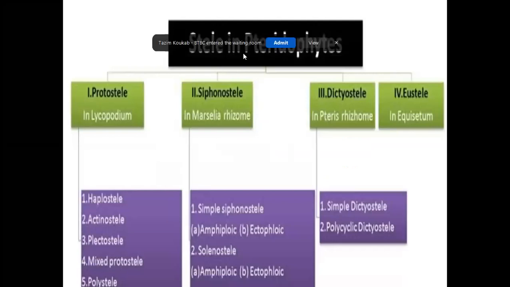Stelar evolution in Pteridophyta. The stele in pteridophytes is mainly of four types. They are protostele in Lycopodium, siphonostele in Marsilea, dictyostele in Pteris, and eustele in Equisetum. So first we discuss the protostele.